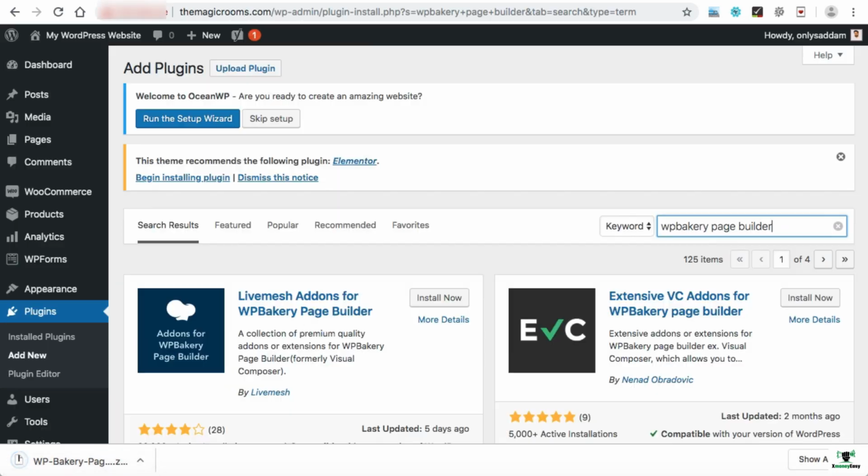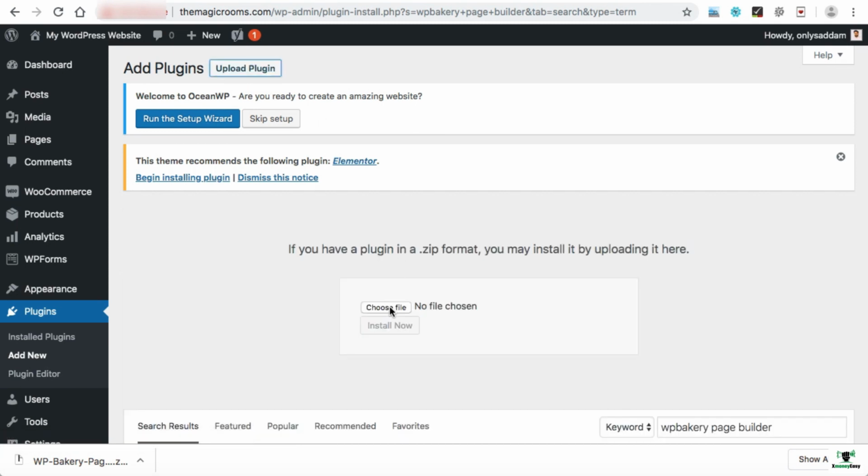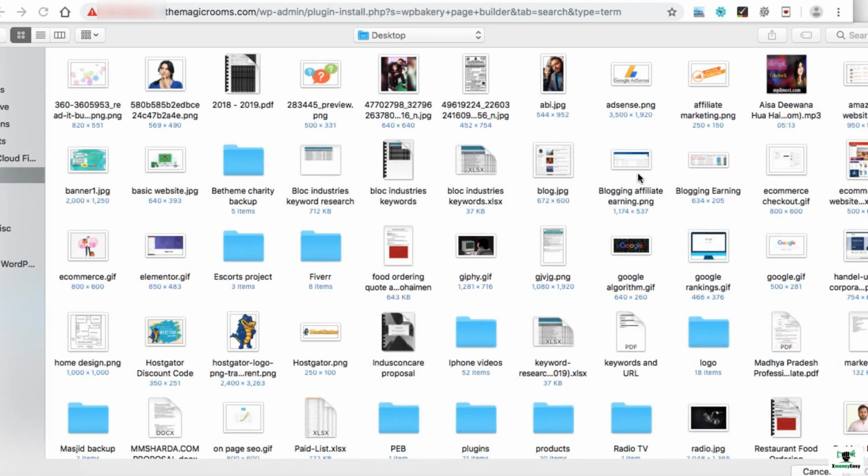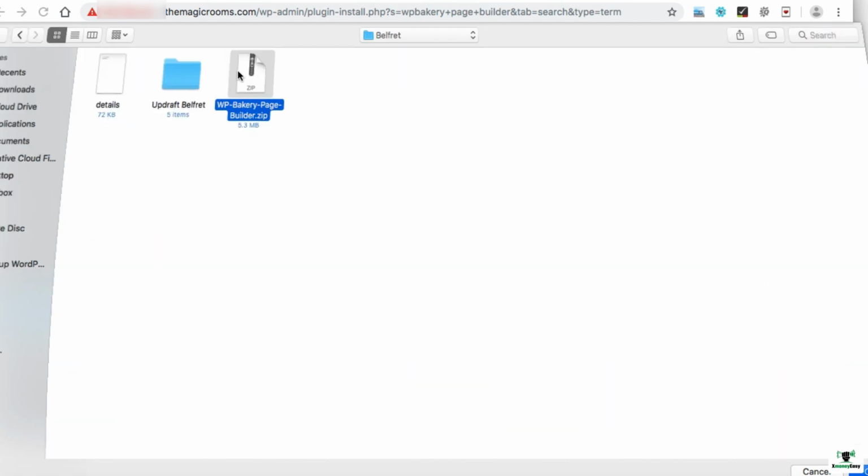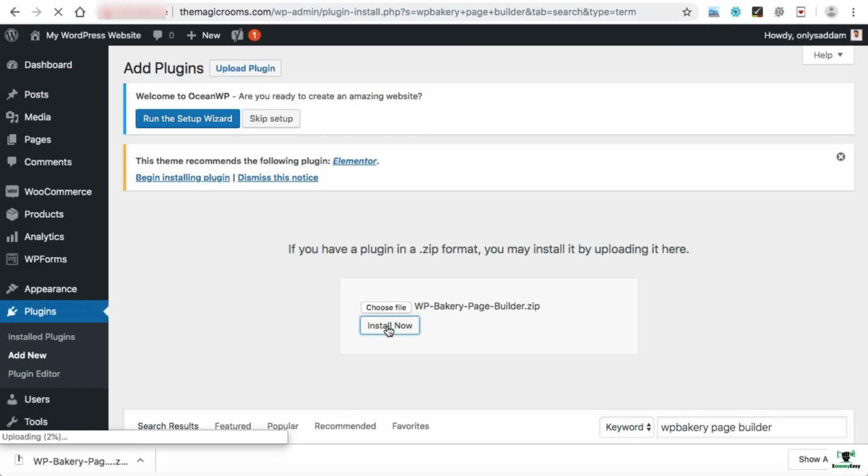Now it's time to upload that plugin into our WordPress website. Here under the add new section, you will also see this upload plugin option. Just click on it. Now from here we can choose the file and upload that plugin into our website. Now install and activate this plugin.